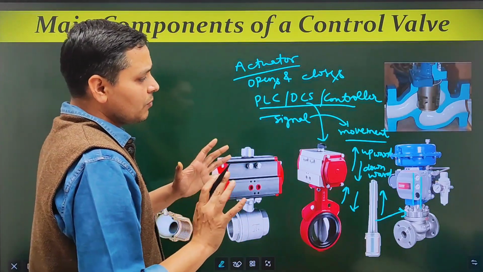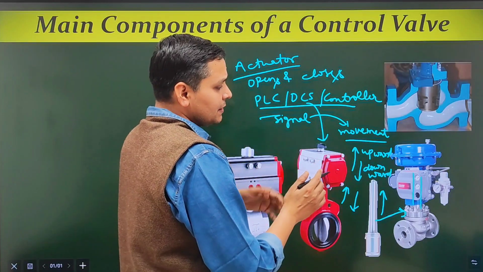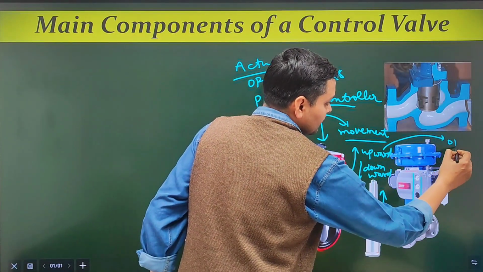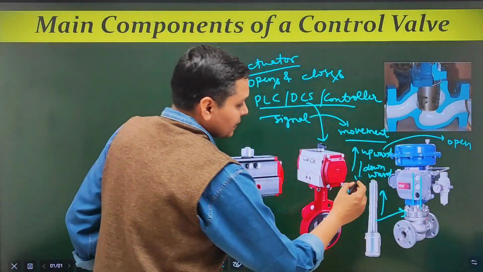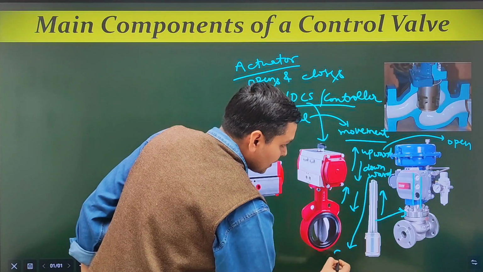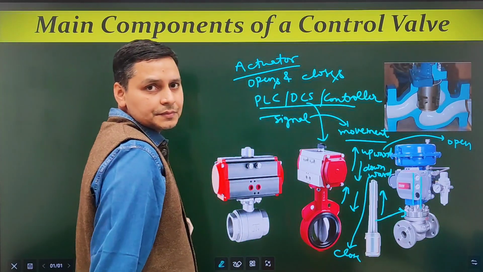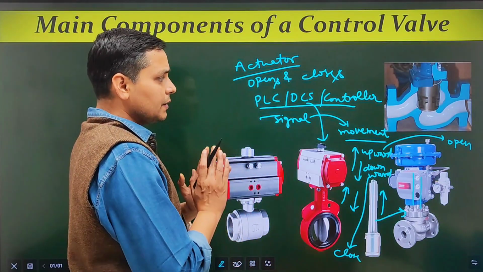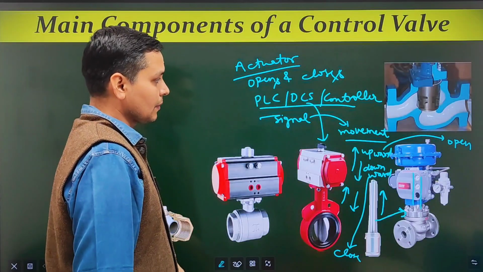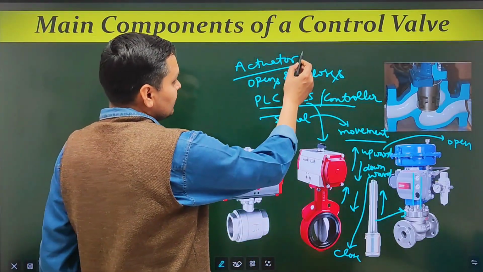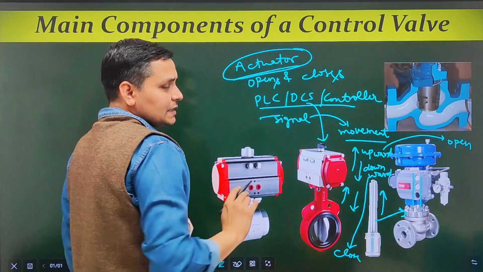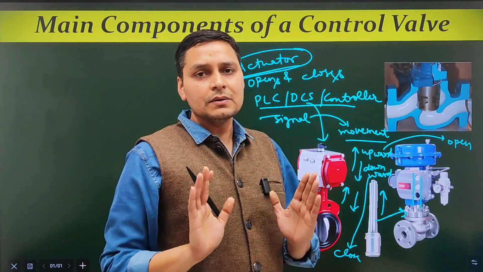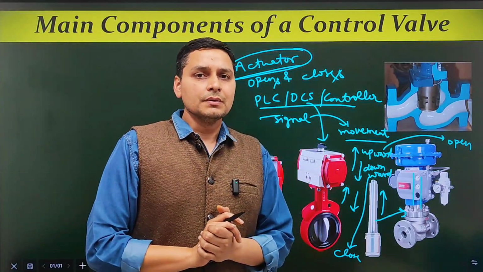When the movement is upward, the control valve will open, and when the movement is downward, the control valve will close. I think it is clear to you. So the actuator is the most important part, responsible for opening and closing the control valve.